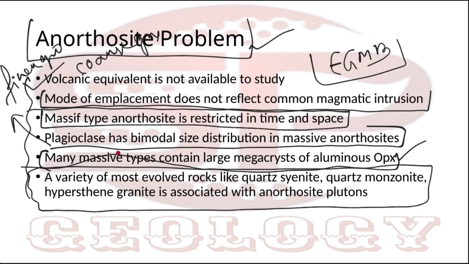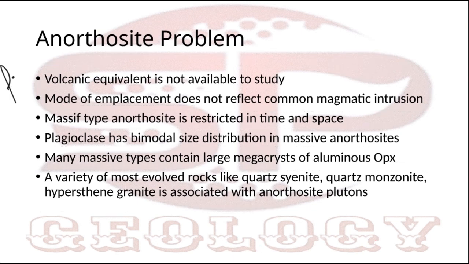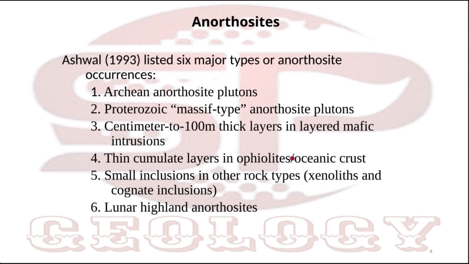Anorthosite can be classified into six types, but we generally classify into three types. Just read these six types: Archean anorthosite, Proterozoic massive type, layered mafic intrusions, thin cumulates, small intrusions, and lunar Highland anorthosite. These are basically six types of anorthosite, but we just classify this into three types.